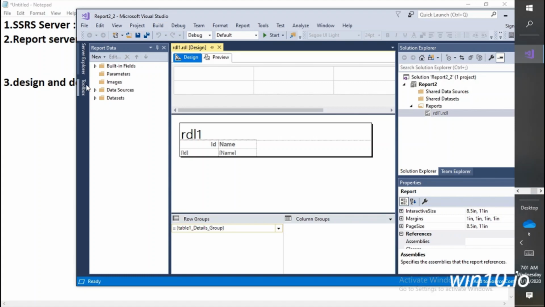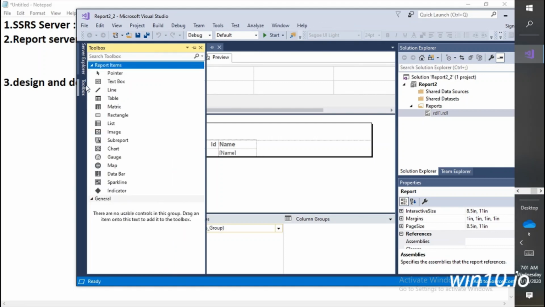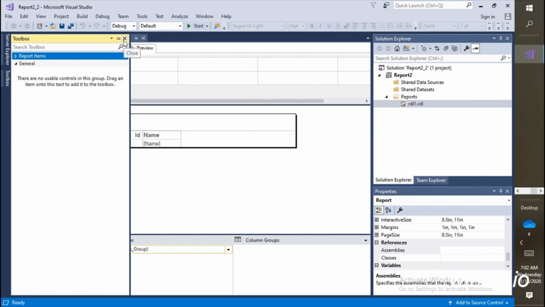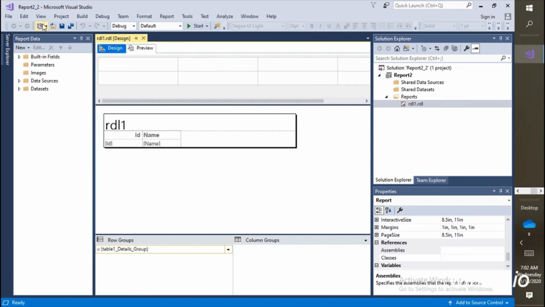So for controls, let's go to the left section. In the left section you will see the toolbox. The toolbox is where we have the controls, and we can use these controls to design the report. This is text box, matrix and all other things. We'll talk about that one by one. Don't worry, just to know, this is the toolbox from where we copy and paste all these controls. Great. Next thing is